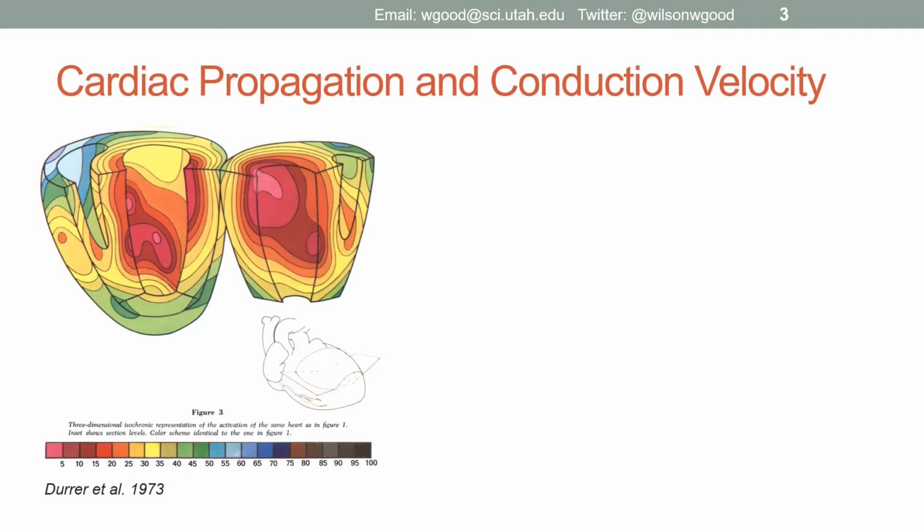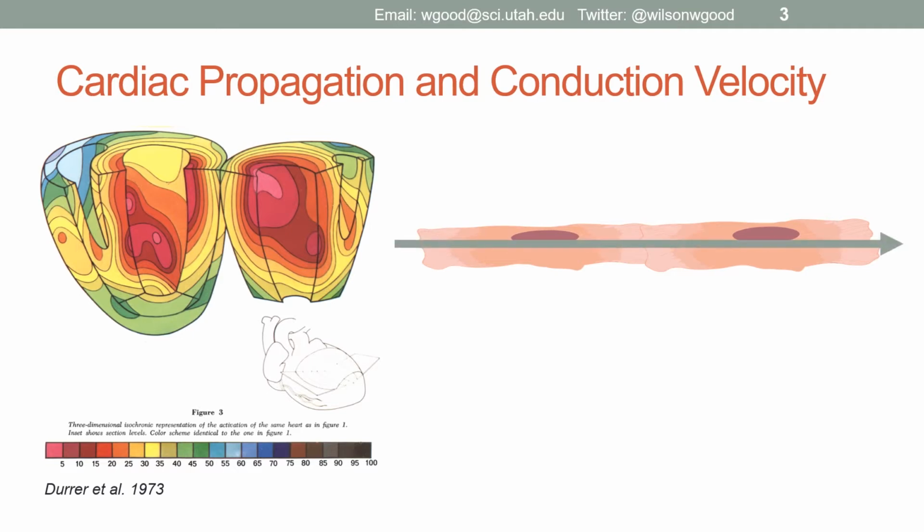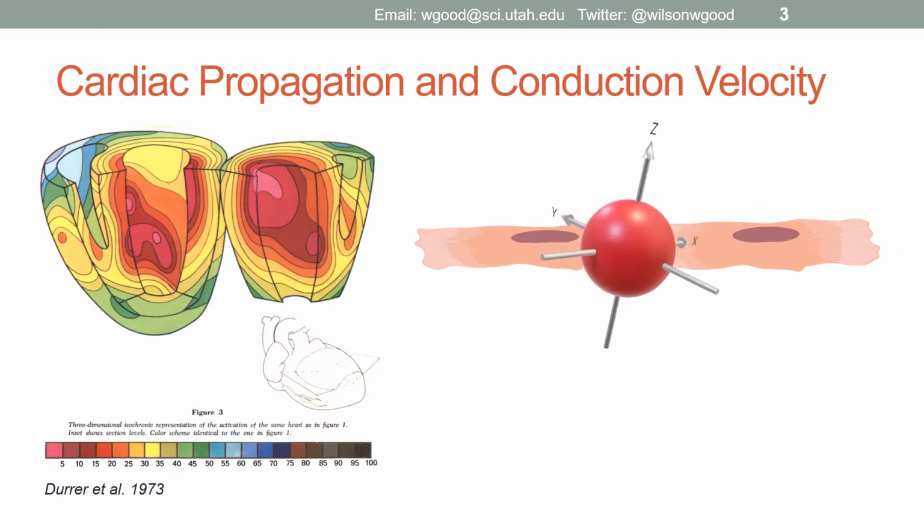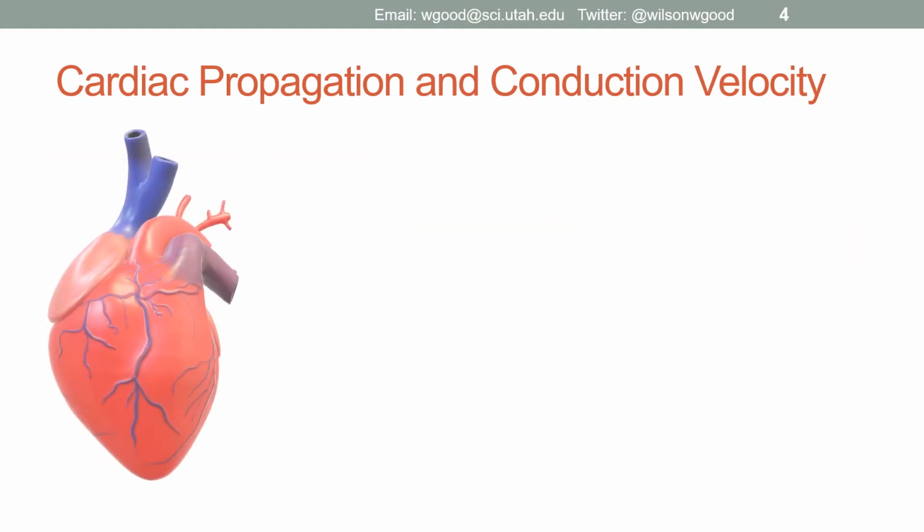Cardiac propagation is reasonably understood thanks to the work by Durrer and others. However, quantification of conduction velocity in the heart is much more simplistic, typically thinking on the order of the cellular scale, with the fastest conduction velocities along the longitudinal direction of the cell, with a slightly slower speed transverse to that direction. Some models take into account a third direction, a speed propagating into the sheet direction. However, these still do not take into account conduction velocities in the volume, which we do in this study, and during pathologies, such as acute myocardial ischemia.